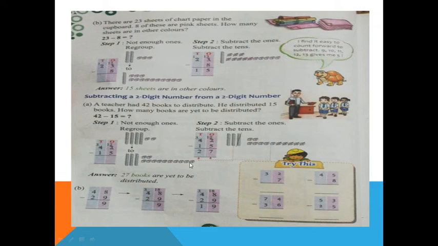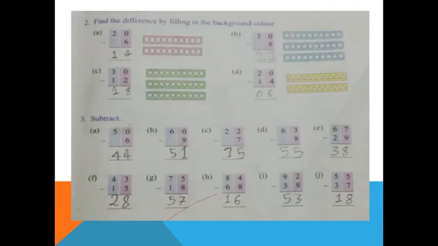Okay dear all, then it is easy for you. Come to the third. Okay, same. See, here is 20 minus 6. Better, after 6 count till 20. After 6: 7, 8, 9, 10, 11, 12, 13, 14, 15, 16, 17, 18, 19, 20.